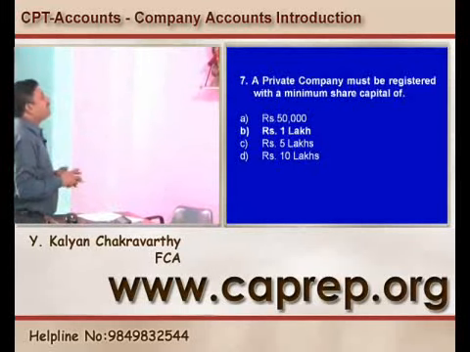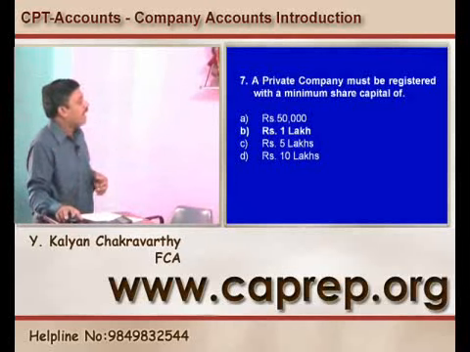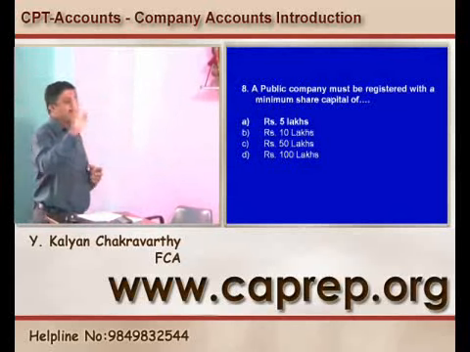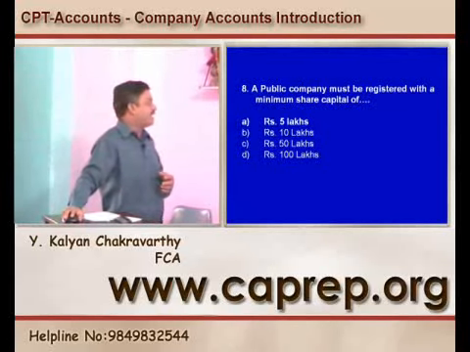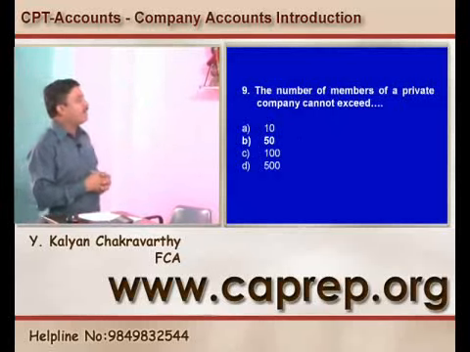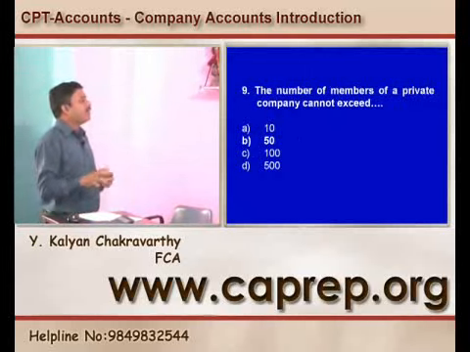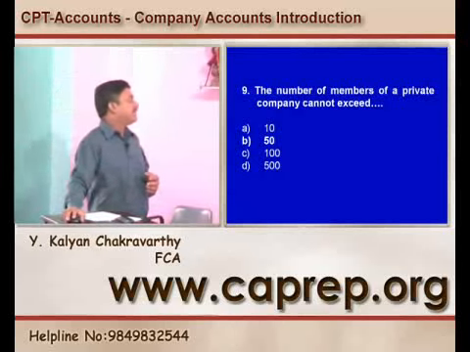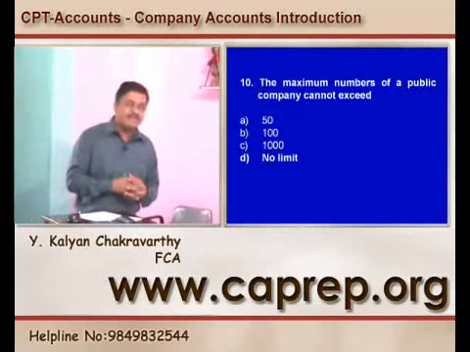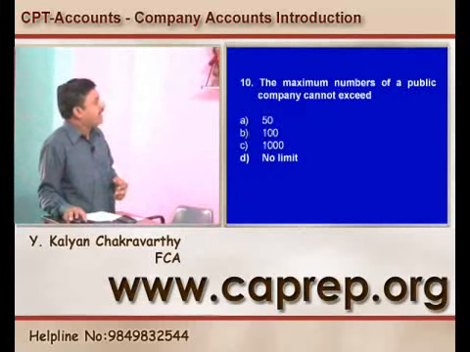Question number 7. Private limited company must be registered with a minimum share capital of what? 1 lakh. Question number 8. Public limited company must be registered with a minimum share capital of what? 5 lakhs. A is the right answer. Question number 9. The number of members of a private company cannot exceed how much? 50. B is the right answer. The maximum number of members of a public company cannot exceed, there is no maximum which is prescribed for a public company. D is the right answer.